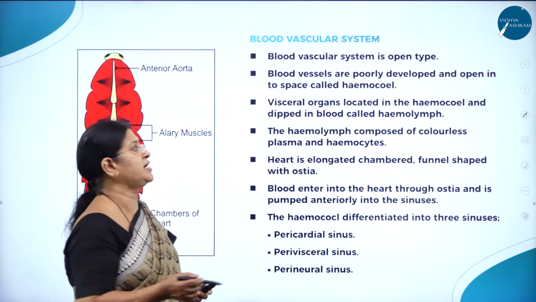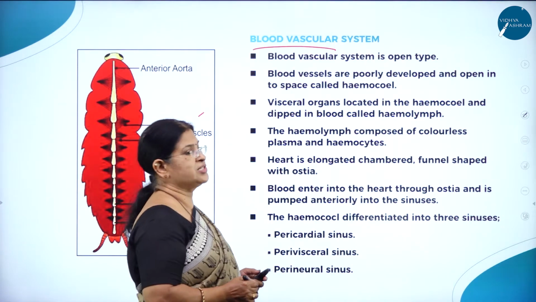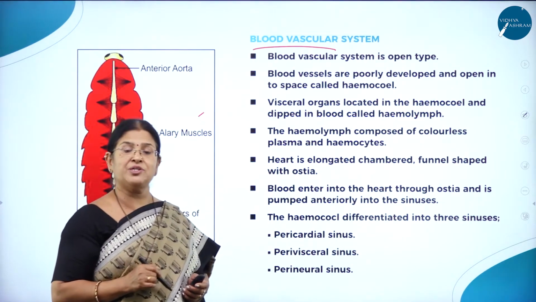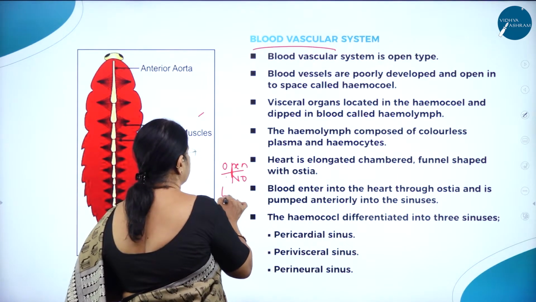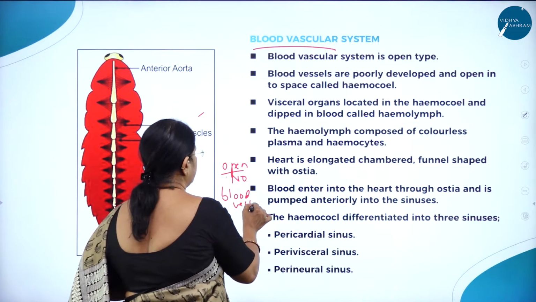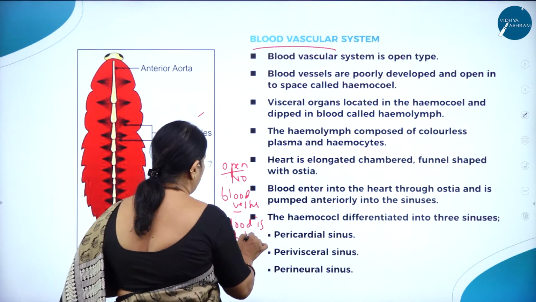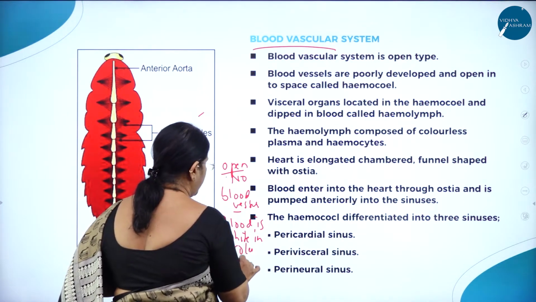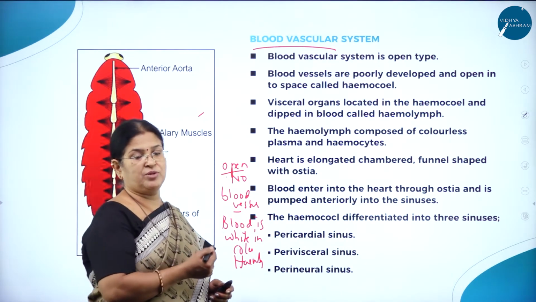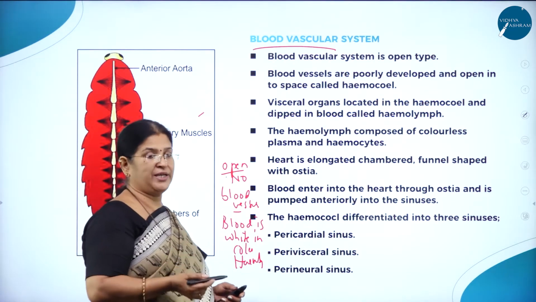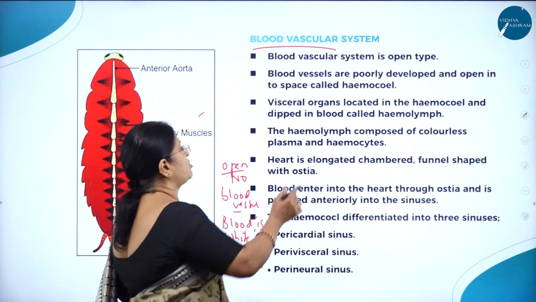Moving on to the blood vascular system, a very unique system also found in the cockroach. The blood vascular system is open type. In earthworm it was closed type. What do you mean by open? So there are no blood vessels. And also, as I said, the blood in cockroach is white in color, called hemolymph, right? That is the reason why we study this animal. So the blood vascular system is open type, without blood vessels. Blood vessels are poorly developed and open into a space called hemocoel.